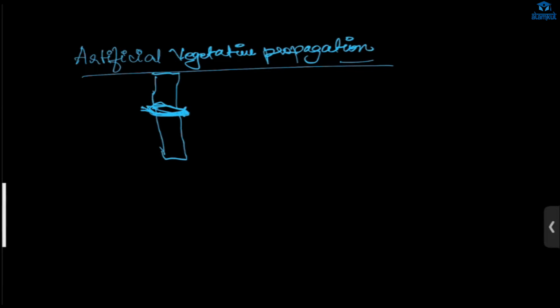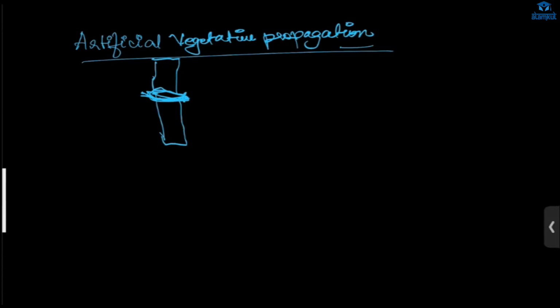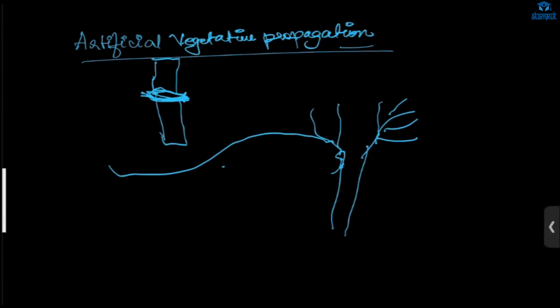Okay, and we also do one more thing. We take jasmine, right? How do we do the artificial vegetative propagation in jasmine? By layering the stem. Yes, layering. We take a branch and then we put it like this. Suppose this is the shrub, like this. One branch we put here in the soil. Then there will be growth. Then we'll cut it out like this.